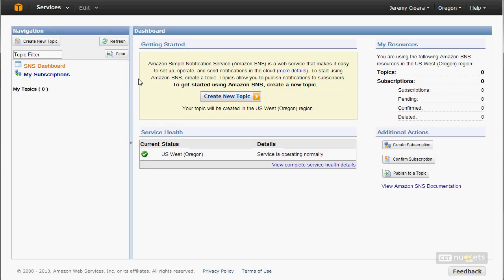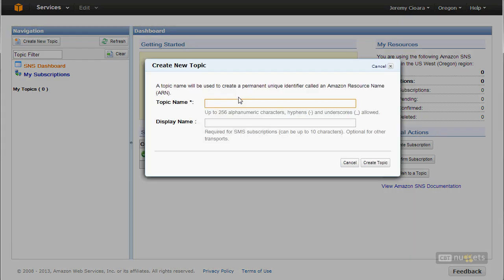So right now, I've got nothing. Now notice I'm in the Oregon region. You want to make note of that because it has to be within the region, so EC2 servers and things like that can reach it. So we'll create a new topic. That's what it's called. And we'll say this topic is, let's say, notify tech team.